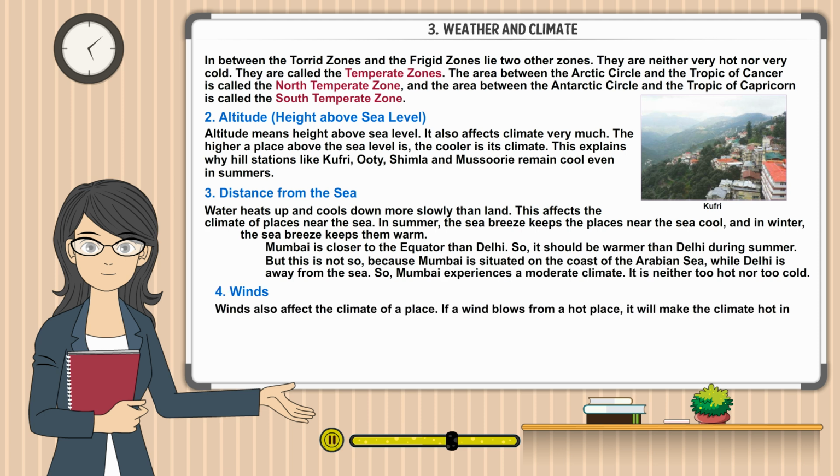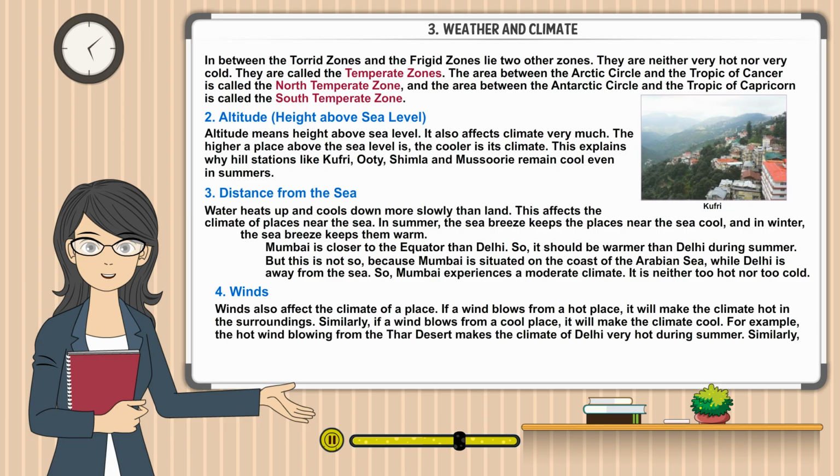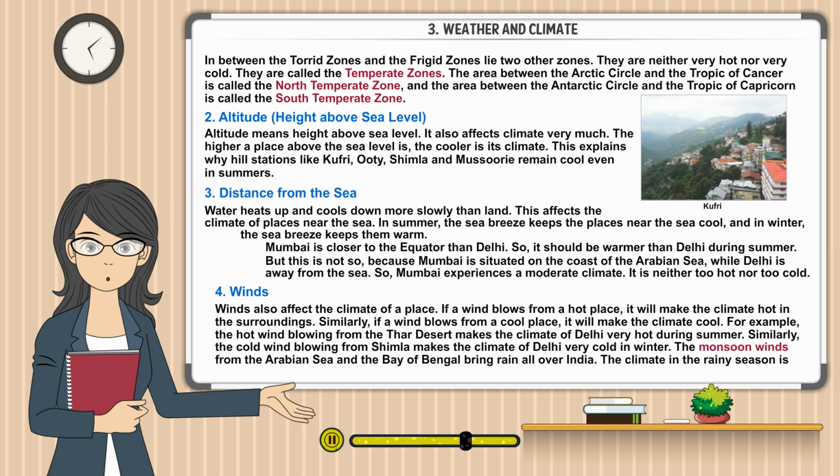Winds. Winds also affect the climate of a place. If a wind blows from a hot place, it will make the climate hot in the surroundings. Similarly, if a wind blows from a cool place, it will make the climate cool. For example, the hot wind blowing from the Thar Desert makes the climate of Delhi very hot during summer. Similarly, the cold wind blowing from Shimla makes the climate of Delhi very cold in winter. The monsoon winds from the Arabian Sea and the Bay of Bengal bring rain all over India. The climate in the rainy season is hot and wet.